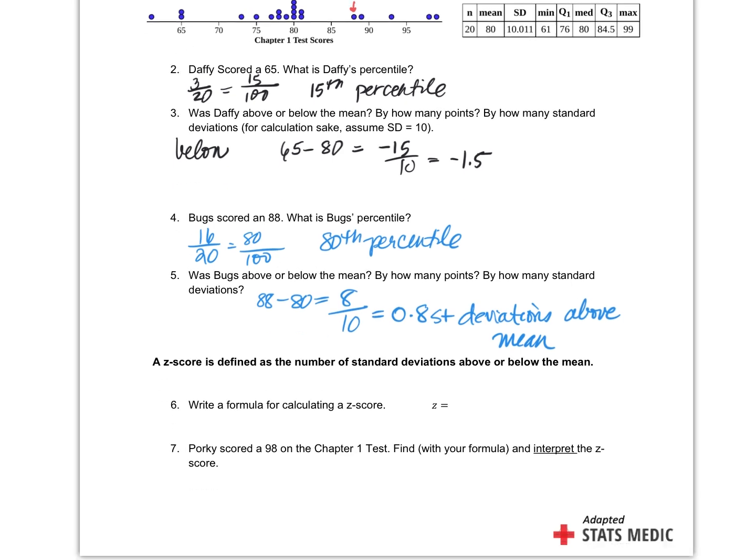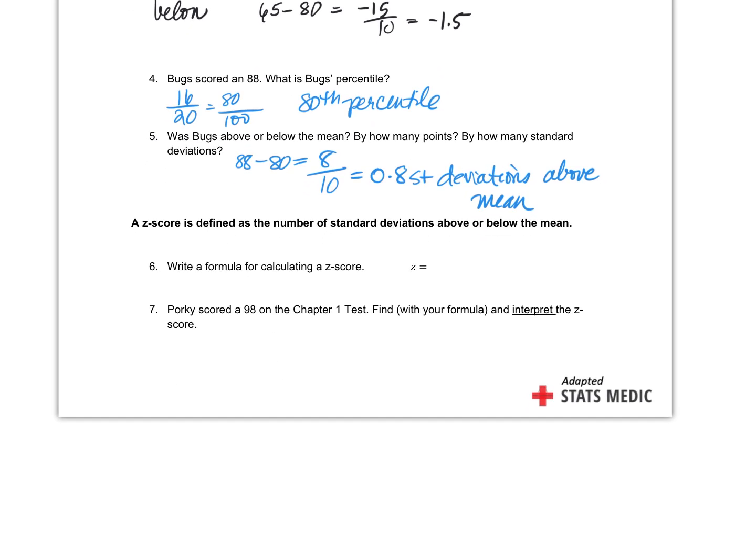So, a z-score is defined as the number of standard deviations above or below a mean. Alright? So, the formula for calculating a z-score looks like this. It's the value minus the mean divided by the standard deviation. Nothing too difficult there, right? We're adding and dividing, or subtracting and dividing, right?